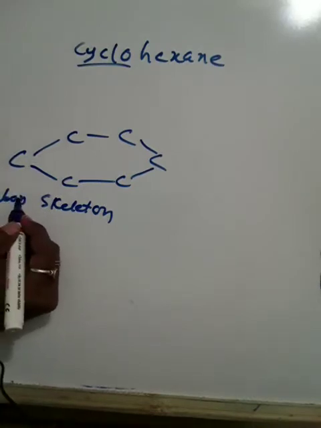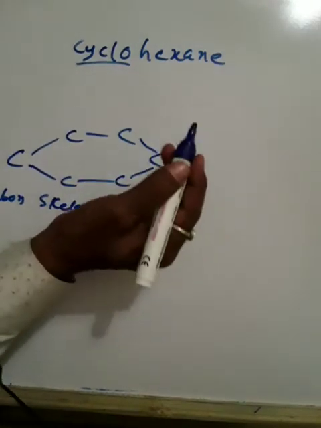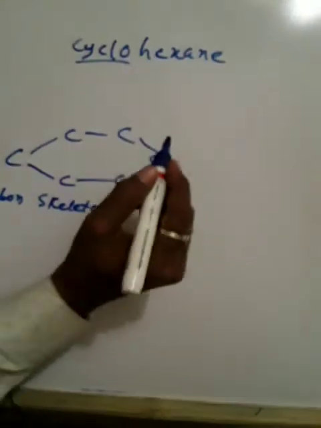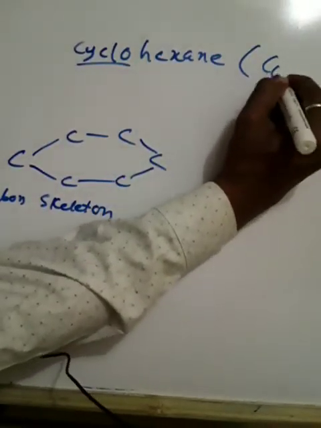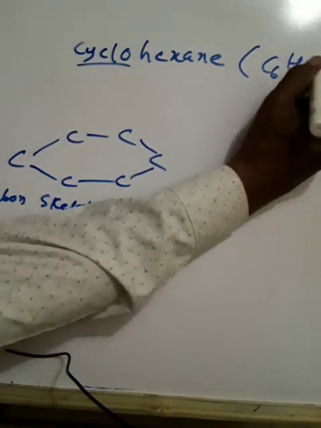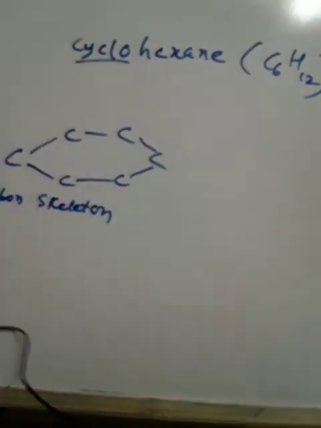Okay. And if you create the complete molecule of cyclohexane, the formula of cyclohexane is C6H12. That's why I told you, hexane means 6 carbon atoms.